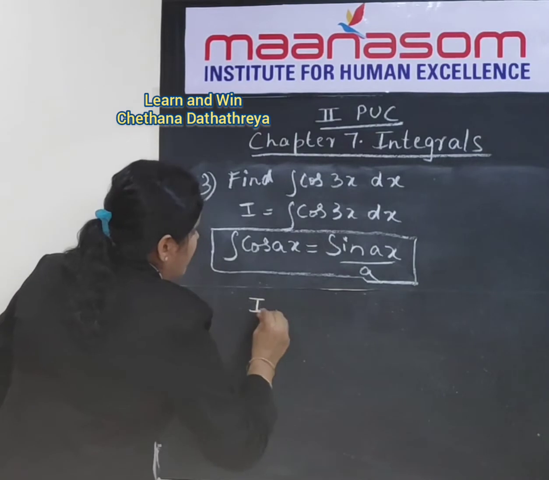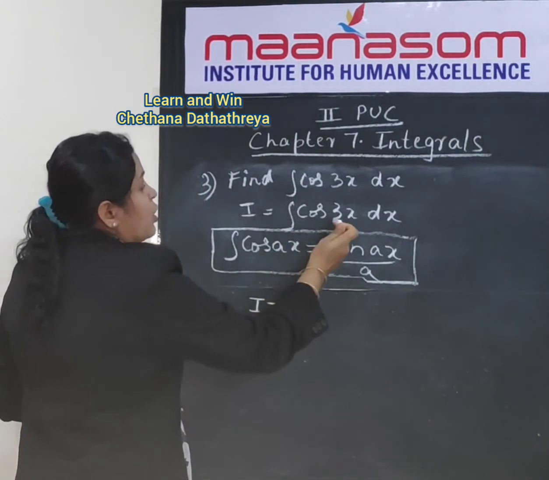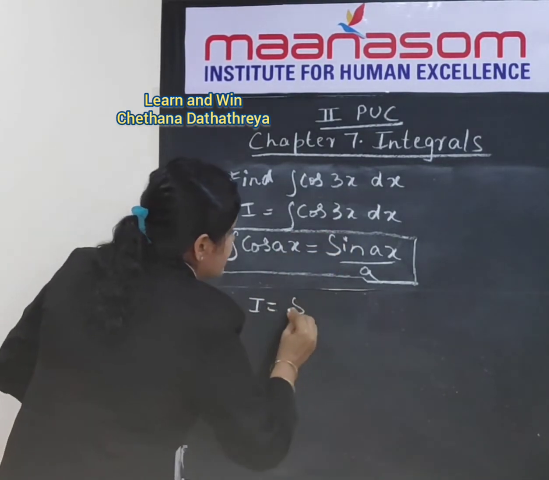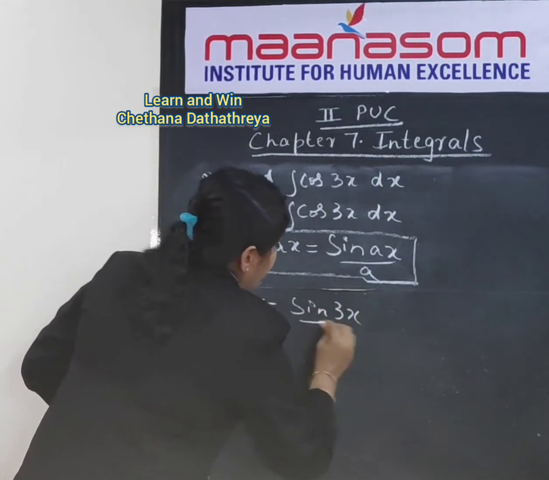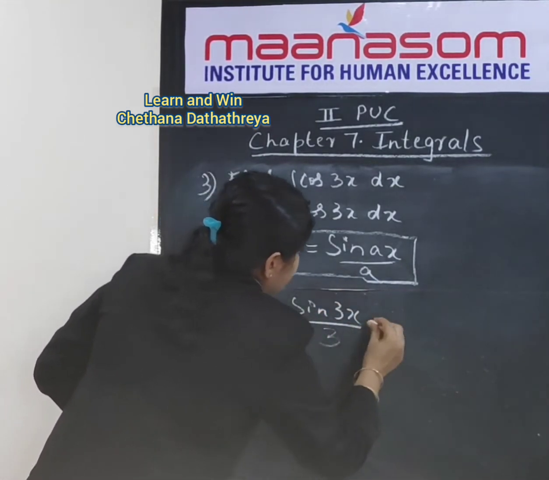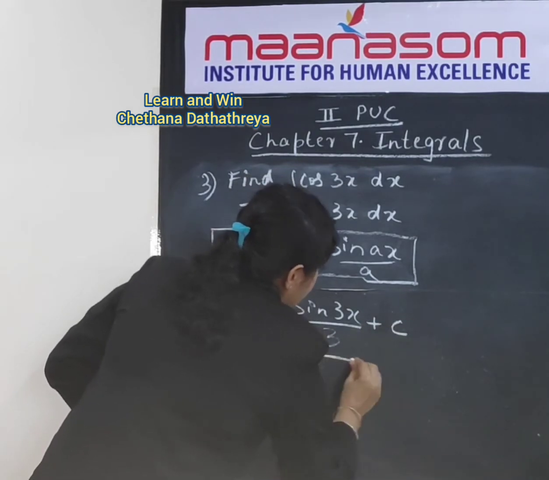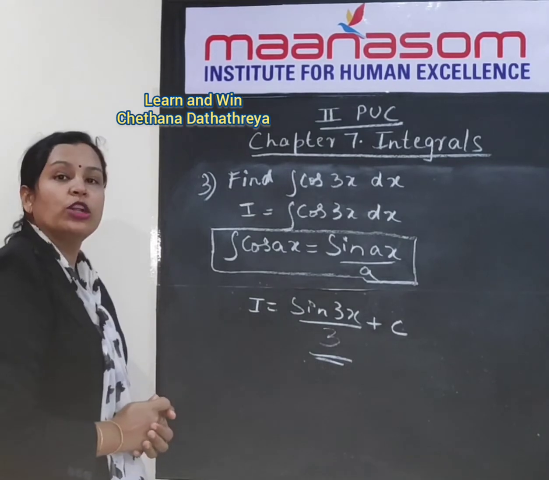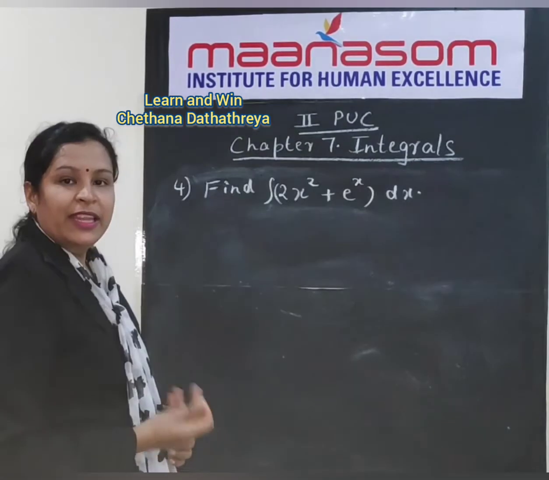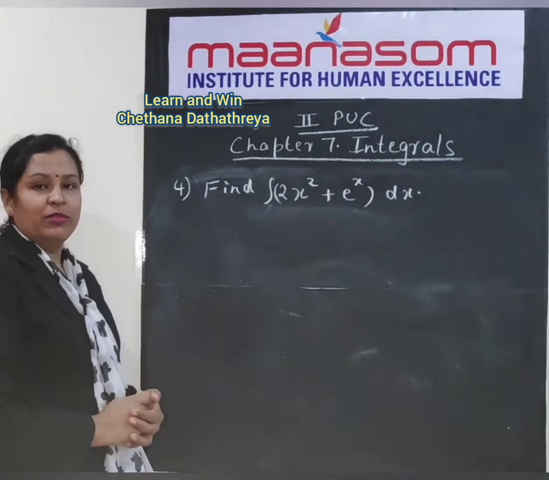So our I will be equal to integral cos 3x, which can be written as sin 3x divided by 3 plus c. This is the answer for our third problem. Hence we have solved problem number 3. Let us solve problem number 4.